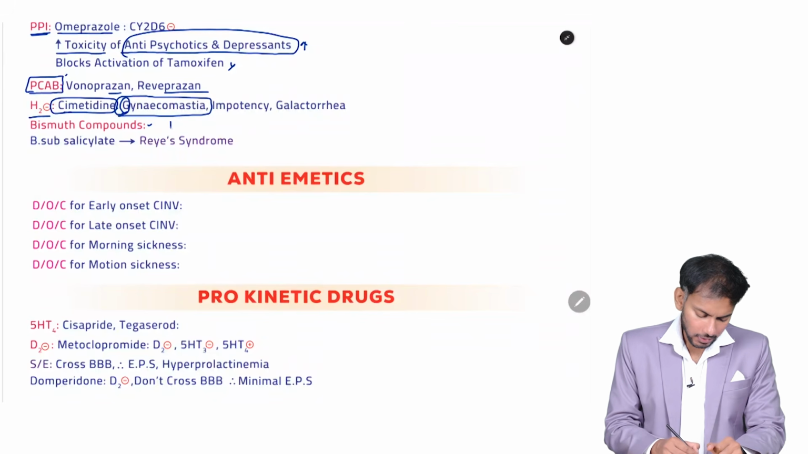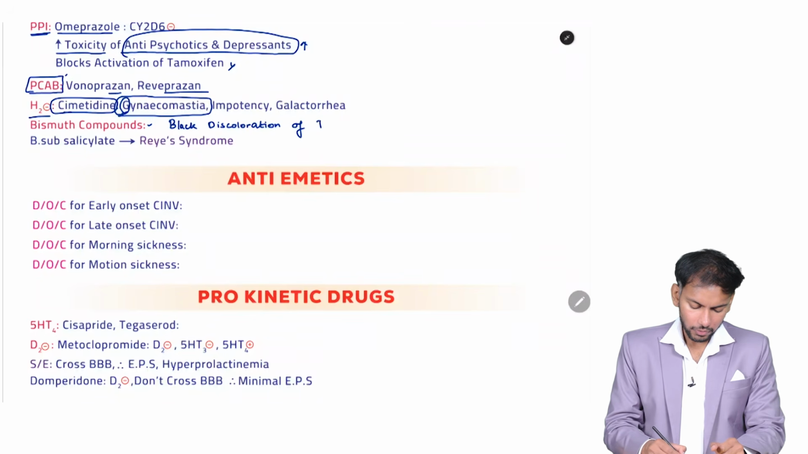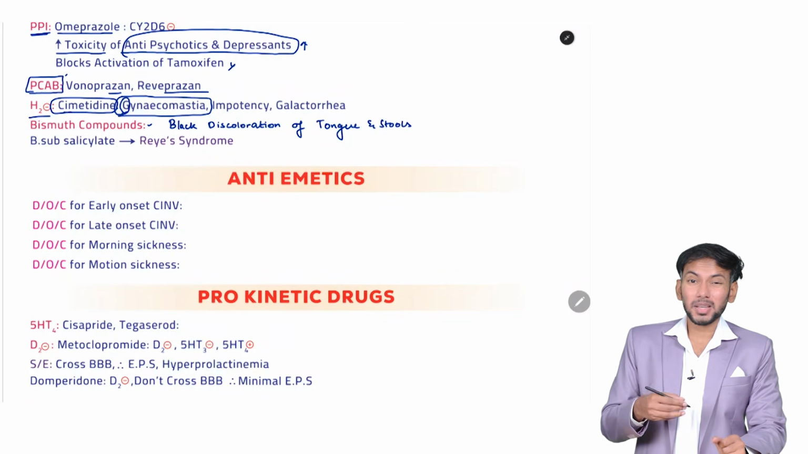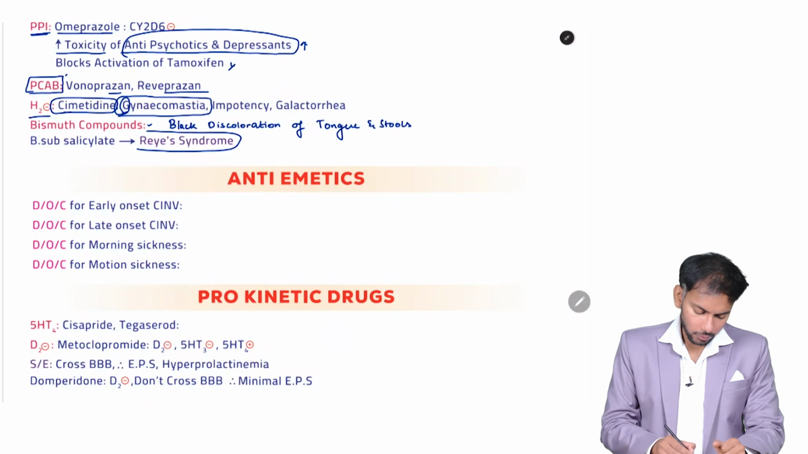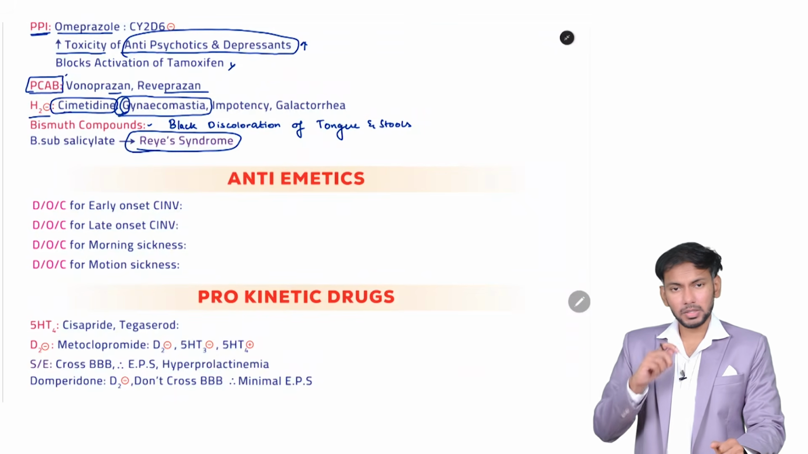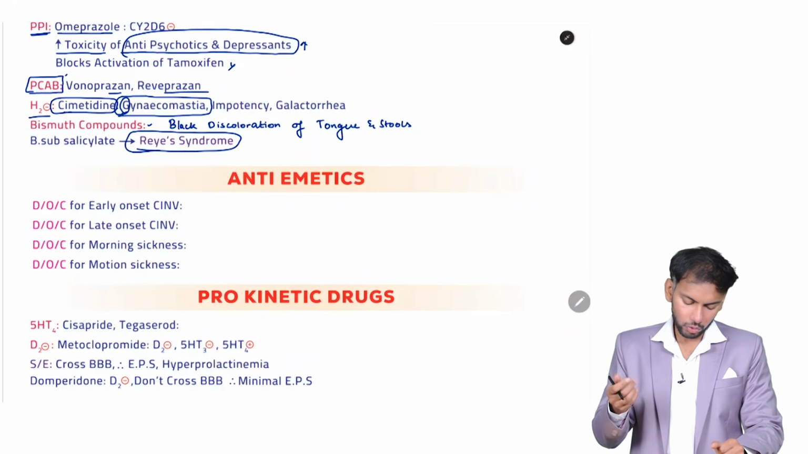Next are bismuth compounds. Bismuth compounds will cause black discoloration of stool and tongue. Now, bismuth subsalicylate can cause Reye syndrome. This one we have already talked about in the autacoids chapter.